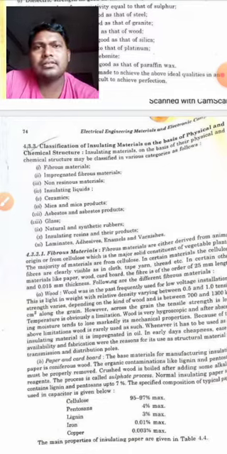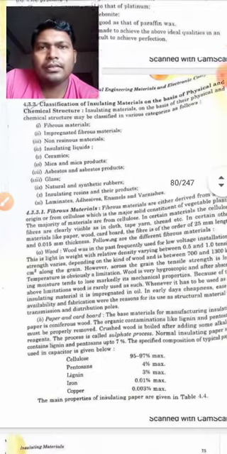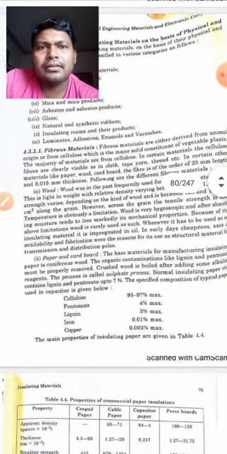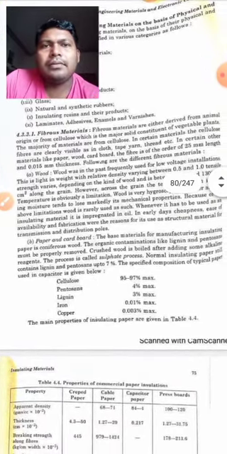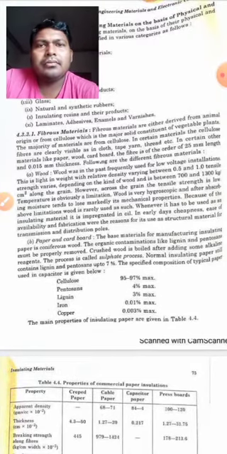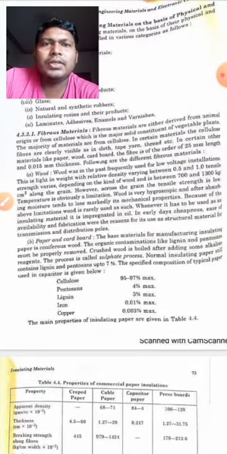So let us discuss each one of them. The first one is fibrous material. The fibrous materials are either derived from animal origin or from cellulose, which is the major solid constituent of vegetable plants. The majority of the material is from cellulose.